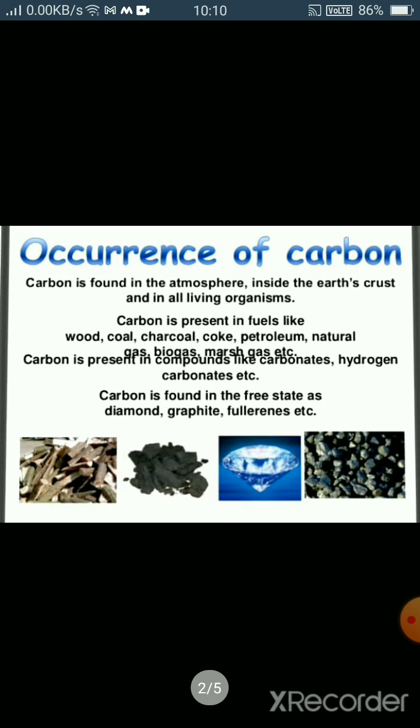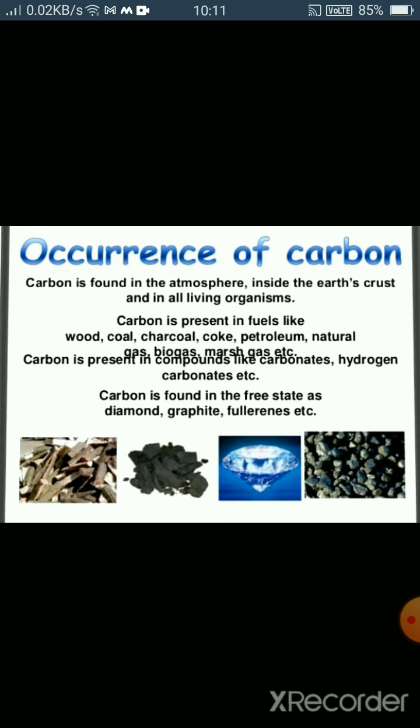Today, we are going to discuss chapter number 4, carbon and its compounds. Students, the first question arises: we have so many elements, but we are just discussing carbon in such detail. Why? Because carbon is present everywhere, inside us or outside in our environment.